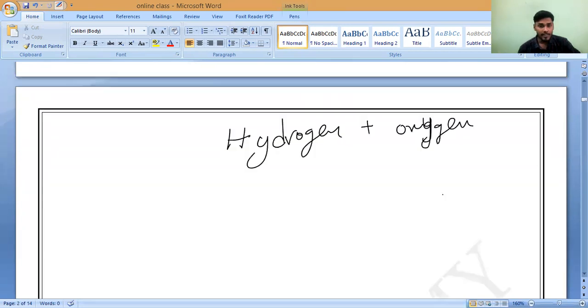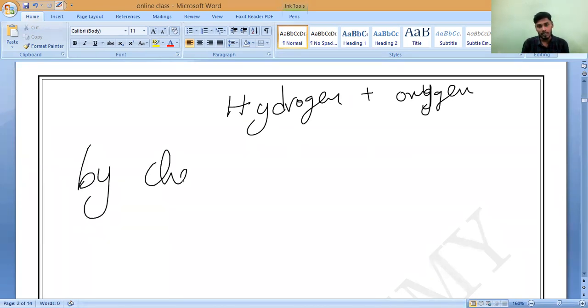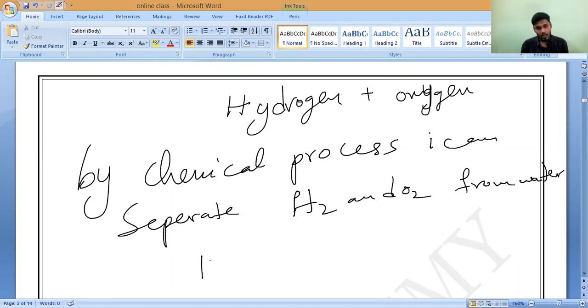So that is why, by a physical process, I cannot separate them by keeping my hand into the water. I cannot take the oxygen or the hydrogen. But by doing a chemical process called electrolysis, by chemical process, I can separate hydrogen and oxygen from water. That is the reaction I have told you. Water means H2O. So H2O, it will pass the electricity. What is that process called?